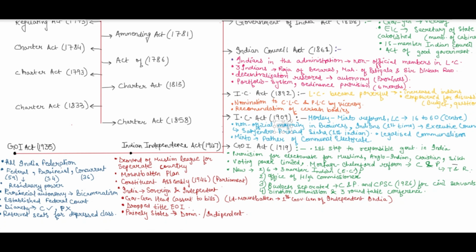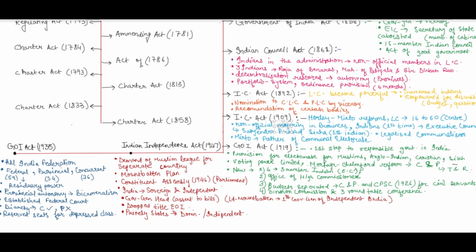Then the Simon Commission came. The provision for the Simon Commission to commence after 10 years was there, and the third round table conference also happened. The Simon Commission was commenced 2 years early, and it was getting too much opposition from the Indians. To make it acceptable to the Indians, 3 round table conferences were held, in which the final white paper was prepared, right? That went to the British Parliament, and then their assent was given.